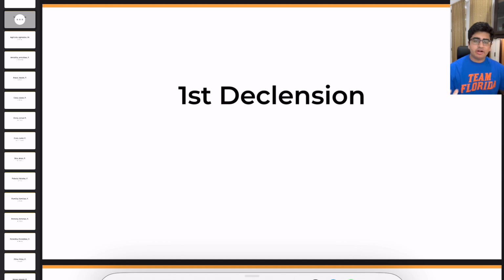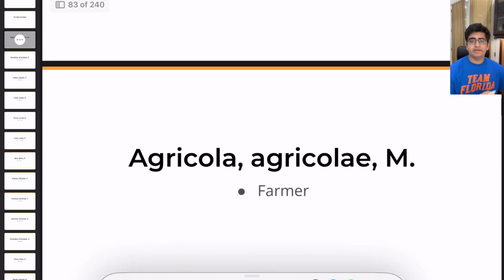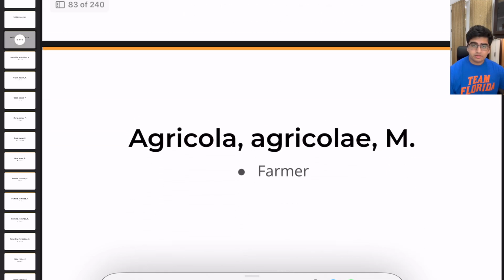Today we will start out with learning about the first declension. In the last section of our videos, we talked about verbs, but now we're going to focus more of our attention on nouns. So before we begin, let's talk about the basic structure of how a dictionary level entry of a noun in Latin looks like.